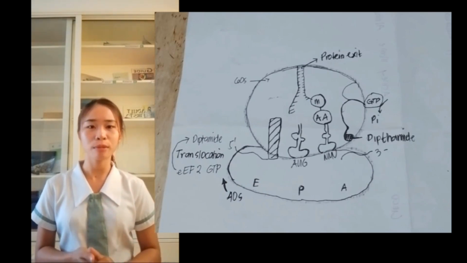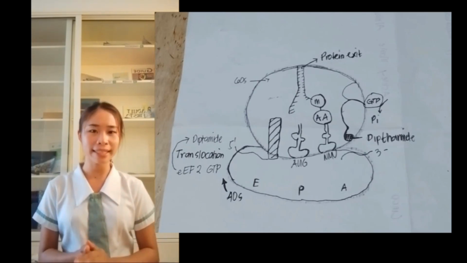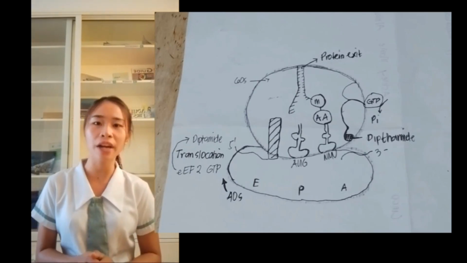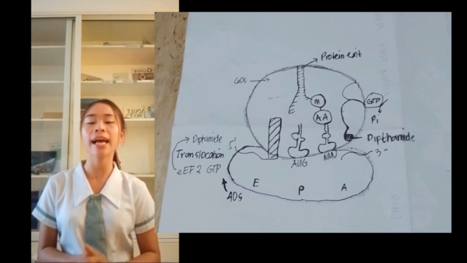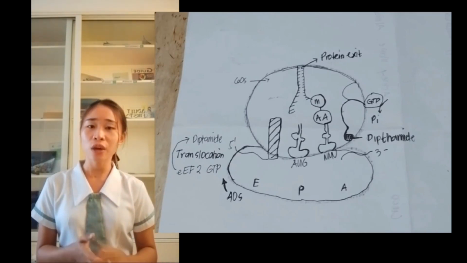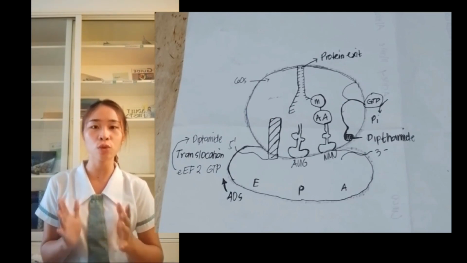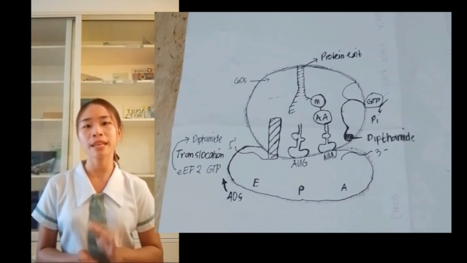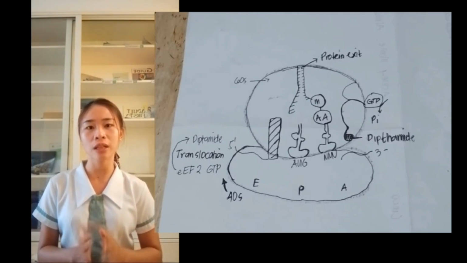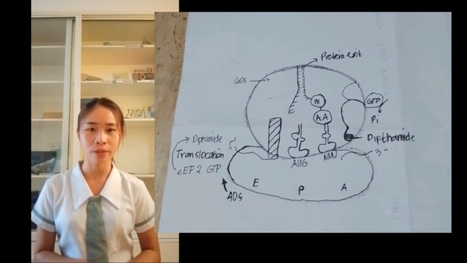This diphthamide modification is often required for breaking the 18S ribosomal RNA interaction with mRNA and the tRNA at the E site. So elongation factor 2 positions itself at the factor binding region, where the diphthamide modification is close to the codon and anticodon pairing region.